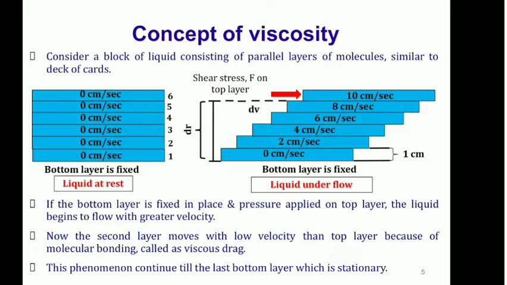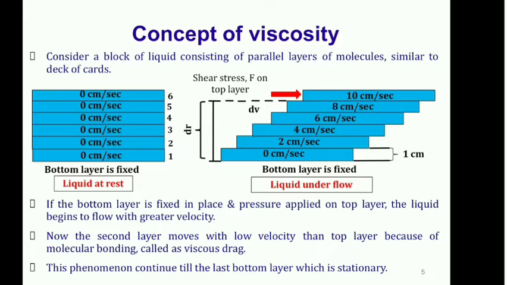So in the topmost layer the velocity is 10 centimeter per second, while in the fifth layer it is only 8 centimeter per second. The velocity decreases. Why does the velocity decrease? Because of the strong cohesive molecular attraction between the top layer and the fourth layer. This change, or decrease, in the velocity is called the viscous drag. This is the concept of viscous drag.